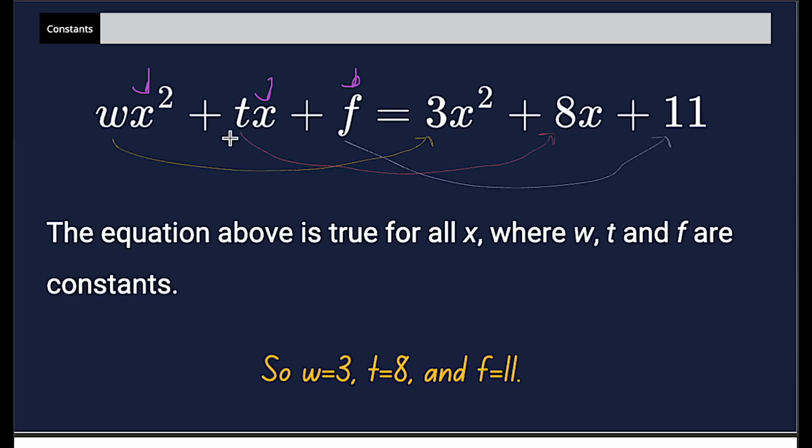So on the right side, the only thing being multiplied by x squared is 3. So 3 has to equal w because those like terms are always going to be equal to each other. Likewise, t is going to be 8, f is going to be 11. And in a nutshell, that's really all we need to focus on for these particular type of constant questions.